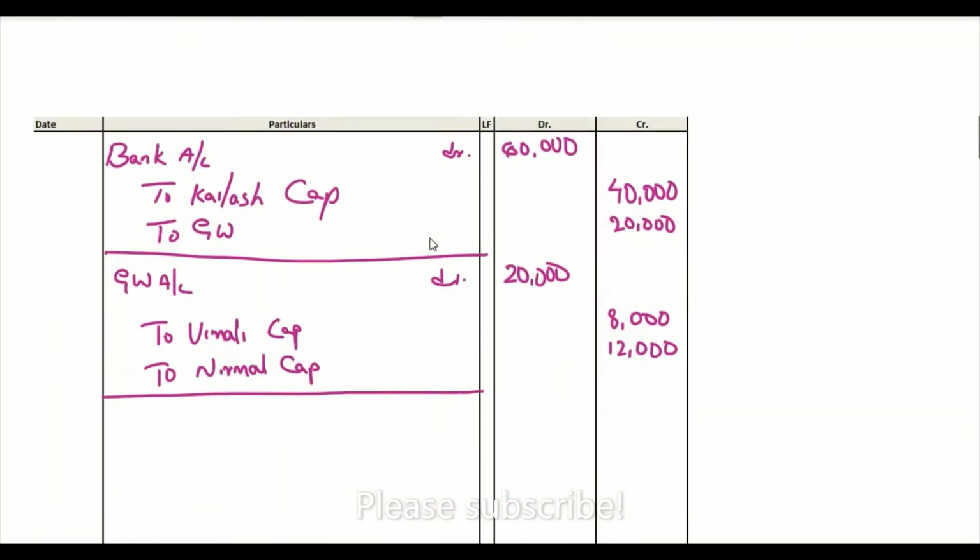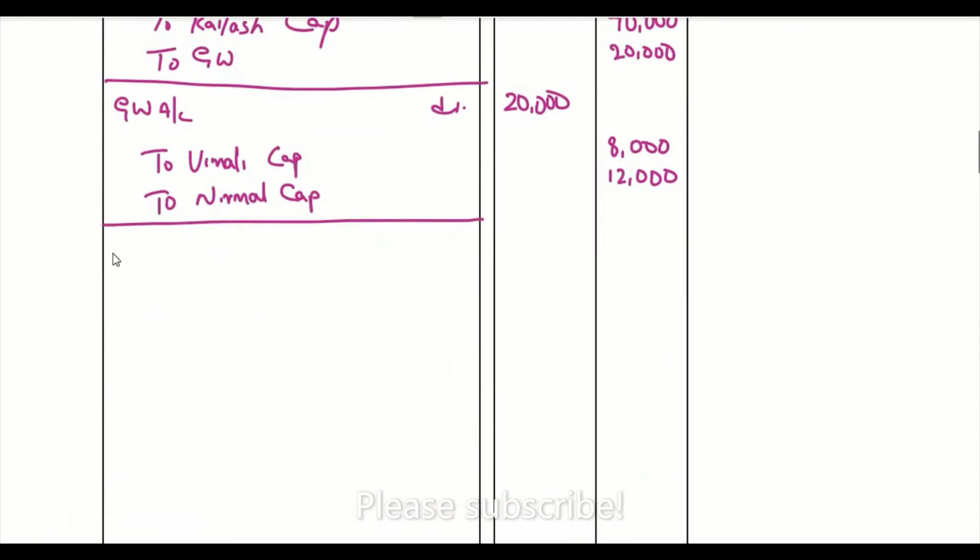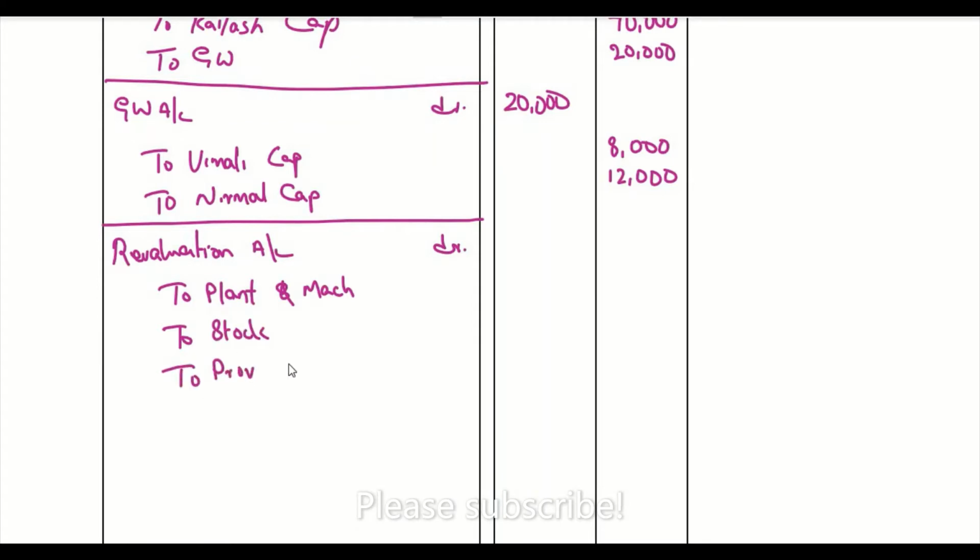So let's put the journal entry together for this. All these things are revaluation loss. So revaluation account debit. There is a loss, so revaluation account has to be debited. So revaluation account debit to plant and machinery, to stock, to provision for doubtful debts.